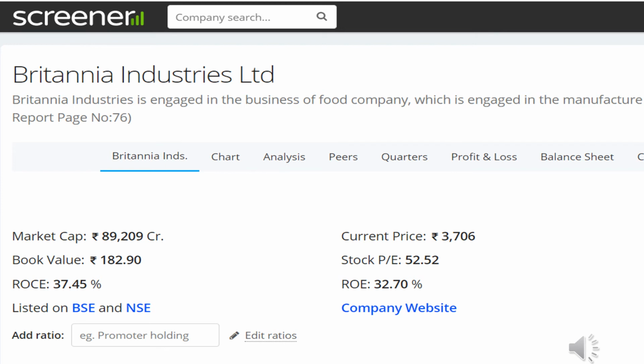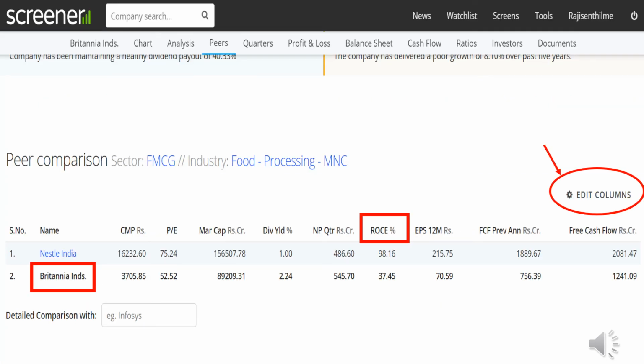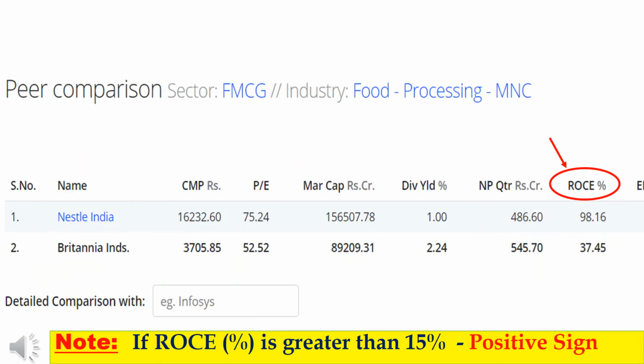Now, I am scrolling down. If you scroll down, you can see a table like this. You can collect some of the important data from this table. You can design this table as per your choice. If return on capital employed data is not available, then you can use this edit column link and redesign this table. In my point of view, one company's return on capital employed should be at least 15%. If return on capital employed is less than 15%, then we can consider that a negative sign.